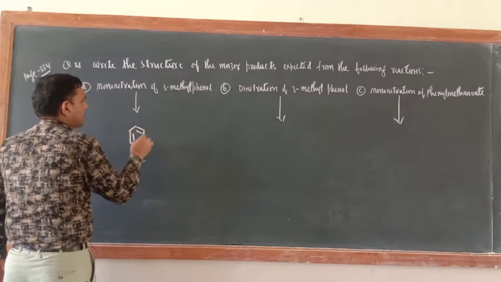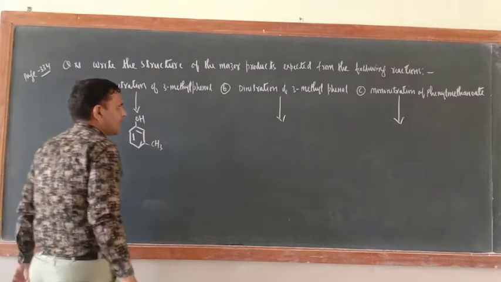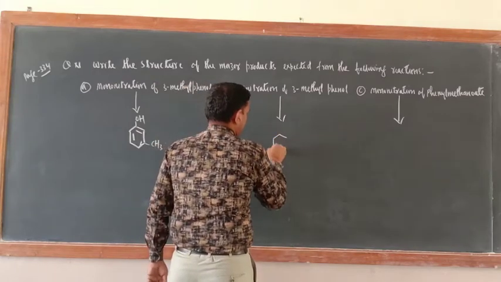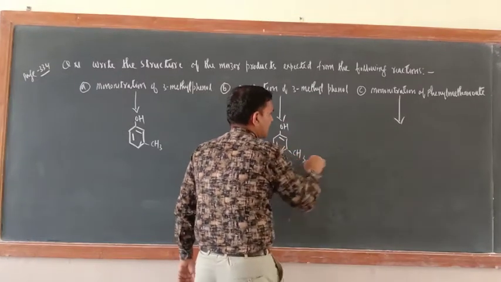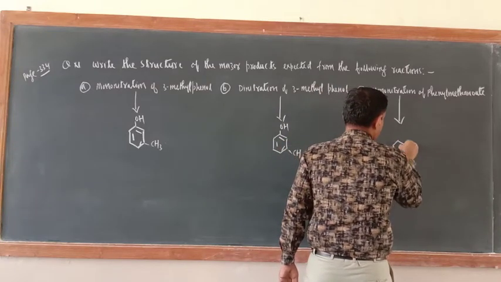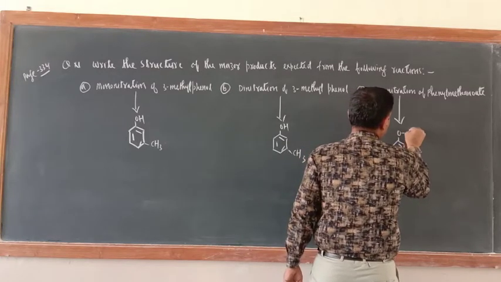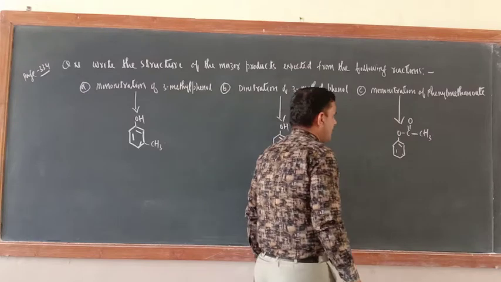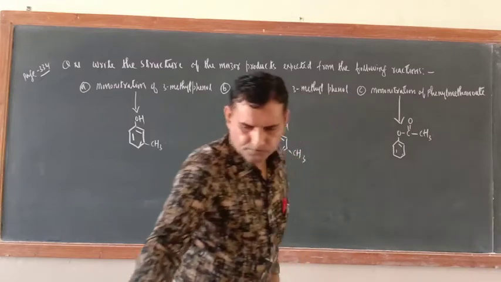3-methylphenol. This is phenol, and here write the CH3 group. And dinitration of 3-methylphenol. So first you write this one, OH, and here also CH3. Then mononitration of phenyl methanoate. So this is phenol, and here O, methanoate means C double bond O, CH3.